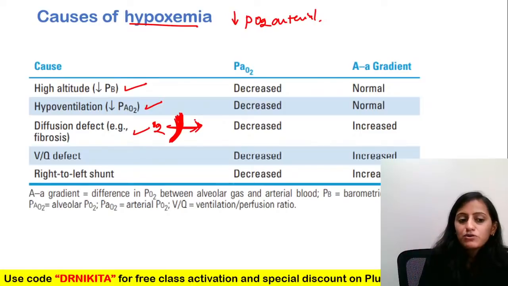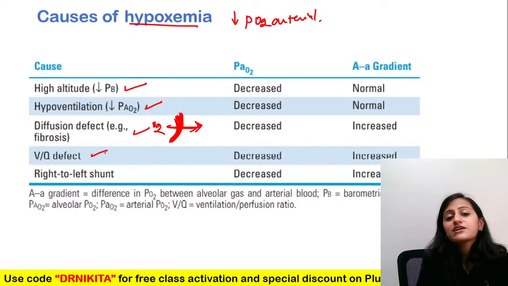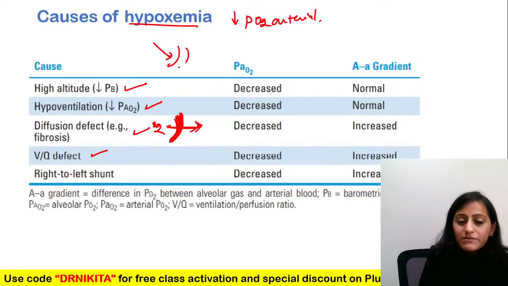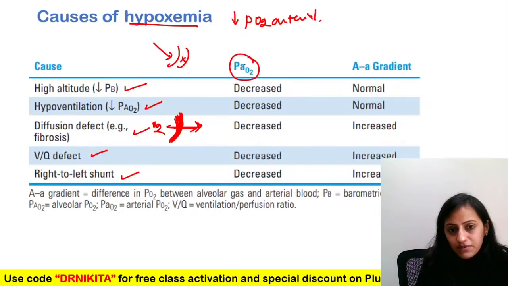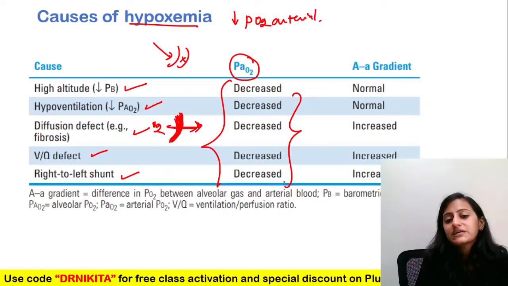So in that case, the PO2 will decrease. There is your VQ defect, ventilation perfusion defect. The oxygen is coming, but there is no blood there. Right to left shunt, the deoxygenated blood going to the left side, that will also cause hypoxemia. So basically, remember, hypoxemia is PaO2 decreased.